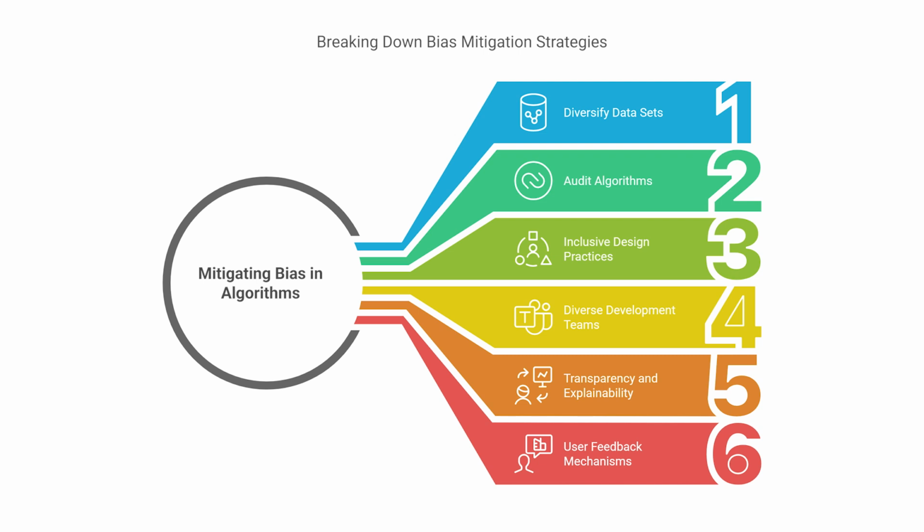Diverse development teams. Build diverse development teams that represent a range of backgrounds, perspectives, and experiences. Transparency and explainability. Explain the potential for bias in algorithmic systems and how decisions are made. User feedback mechanisms. Provide channels for users to report bias and discrimination and respond to feedback promptly and effectively.